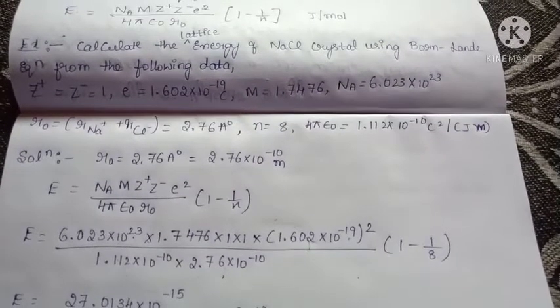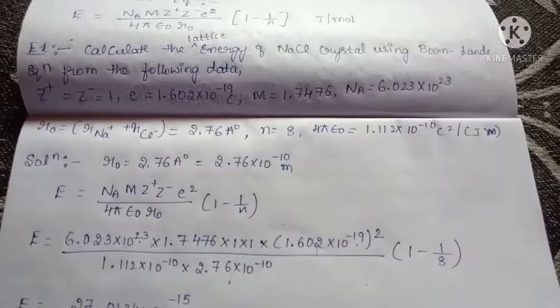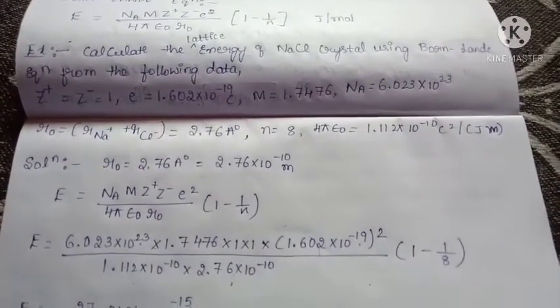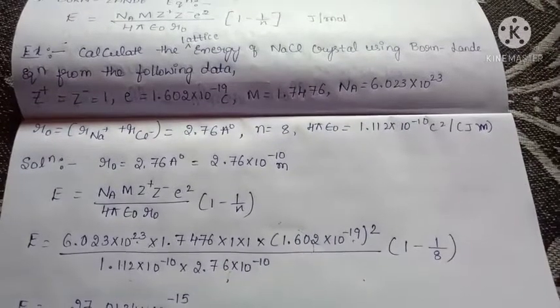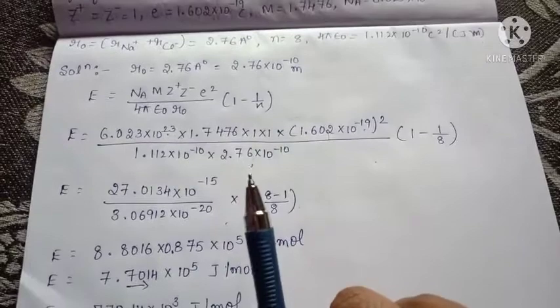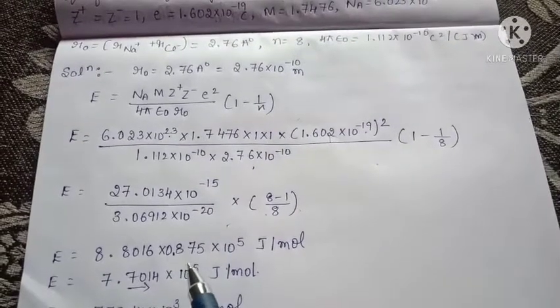M is equal to 1.7476. Avogadro number N_A. r naught is equal to 2.76 angstrom. n is equal to 8. 4 pi epsilon naught is equal to 1.12 into 10 to the power of minus 10 C squared. Got it?